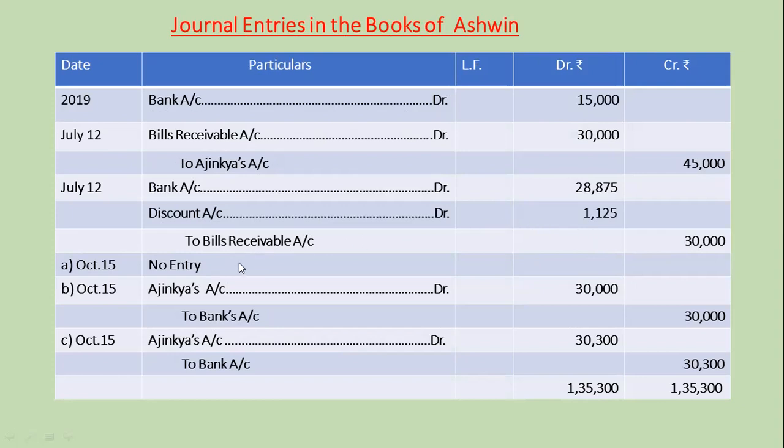Third, there should be no entry. Fourth, Ajinkya account debit 30,000 to bank account 30,000, being Ajinkya acceptance discounted with the bank dishonored. And last, Ajinkya account debit 30,300 to bank account 30,300, being Ajinkya acceptance discounted with bank dishonored and noting charges paid by bank.